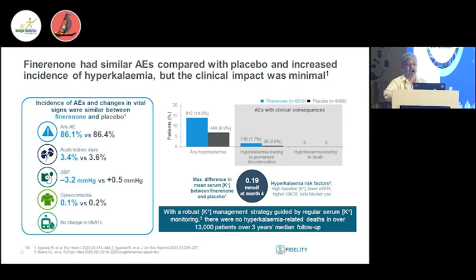And you can see this is the figure of Fidelity combined, and it has also been tried in type 1 diabetes patients. RAS inhibition has been studied extensively in type 1 diabetes patients. SGLT2 inhibitors at this present moment are not recommended for type 1 diabetes patients, but finerenone is probably a drug which can be used in type 1 diabetes patients.